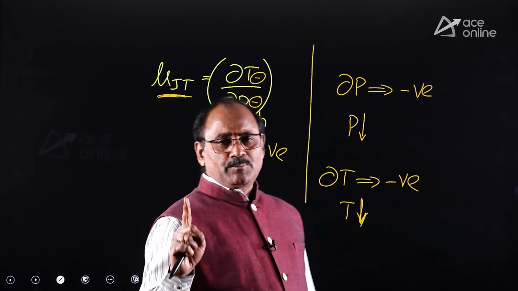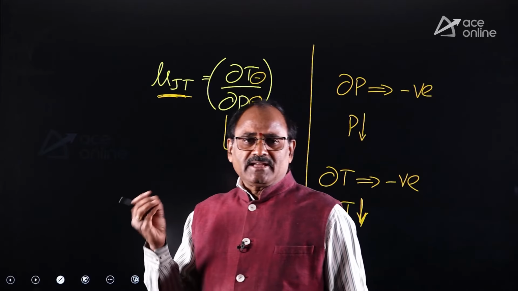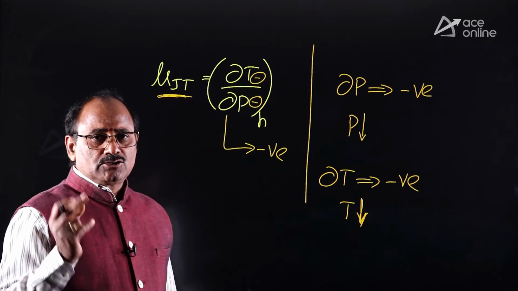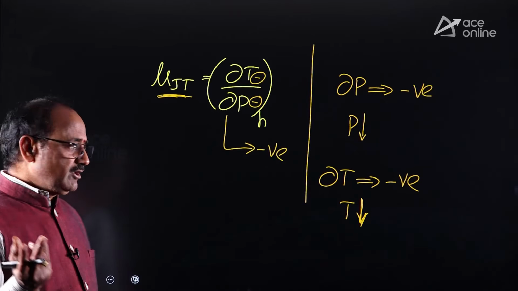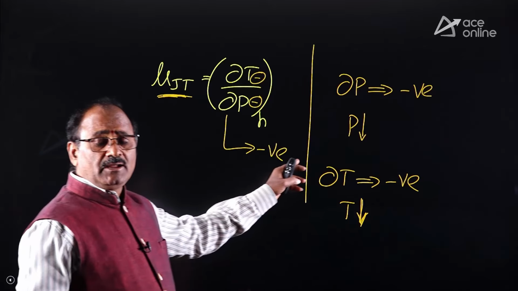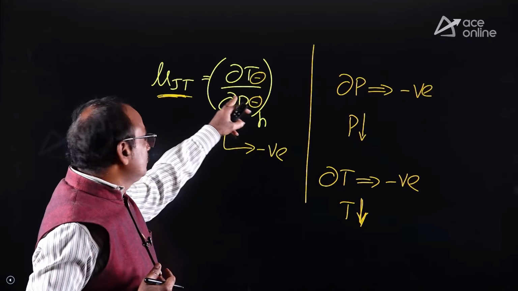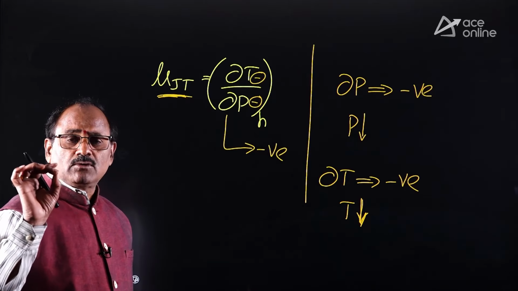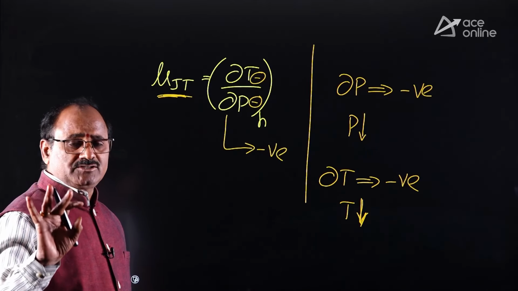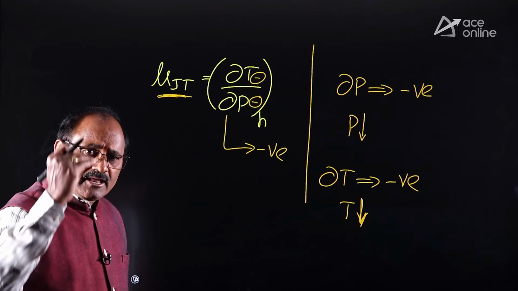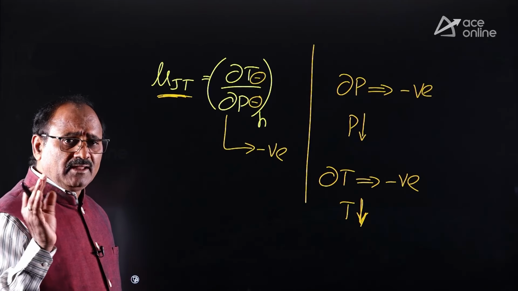It means the Joule-Thomson or throttling process is happening by the combined effect of warming and cooling. The Joule-Thomson coefficient is negative for the warming process and positive for the cooling process. For the warming process, dou T is positive, meaning temperature is going to increase. When dou T is positive and dou P always negative, the Joule-Thomson coefficient is negative. That is the warming process. A positive coefficient is the cooling process. Cooling process means the temperature of the working material decreases, whereas warming process means the temperature of the working material increases.